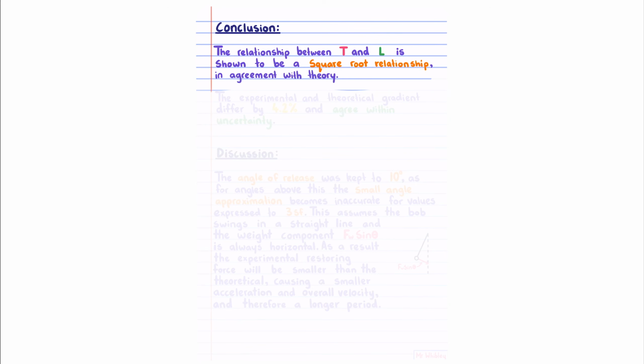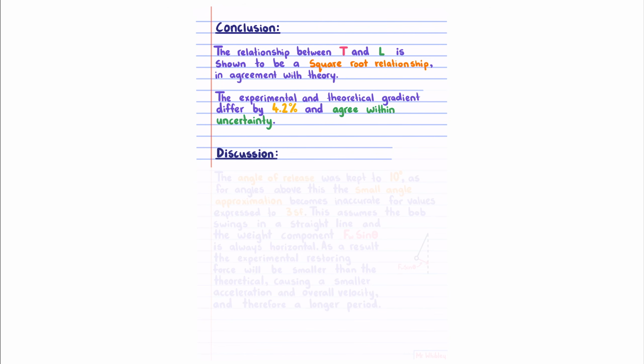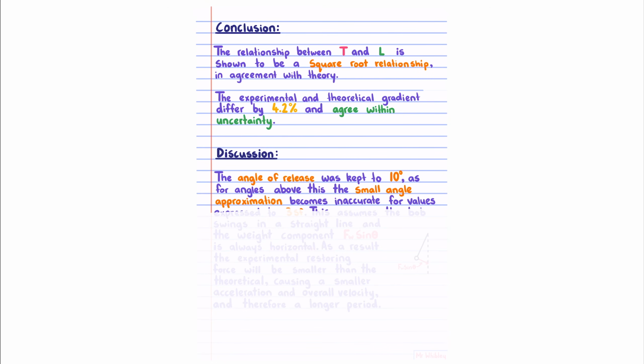For our conclusion, the relationship between T and L is shown to be a square root relationship, in agreement with theory. The experimental and theoretical gradient differ by 4.2% and agree within uncertainty. For our discussion, the angle of release was kept to 10 degrees. As for angles above this, the small angle approximation becomes inaccurate for values expressed to 3 significant figures.